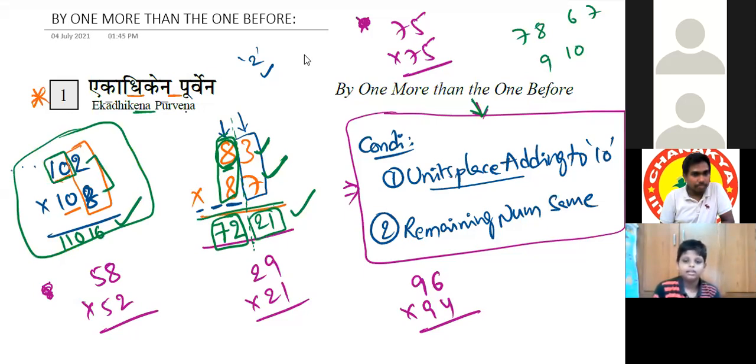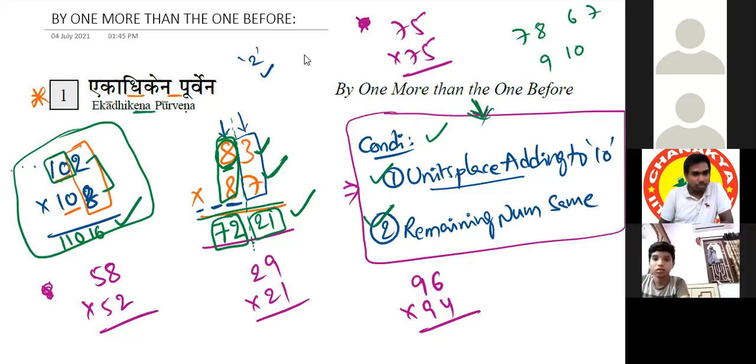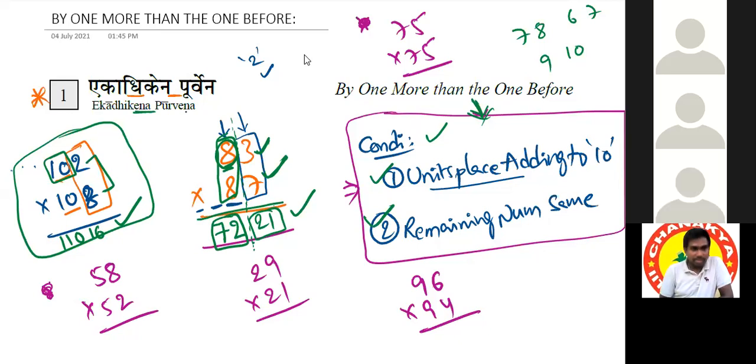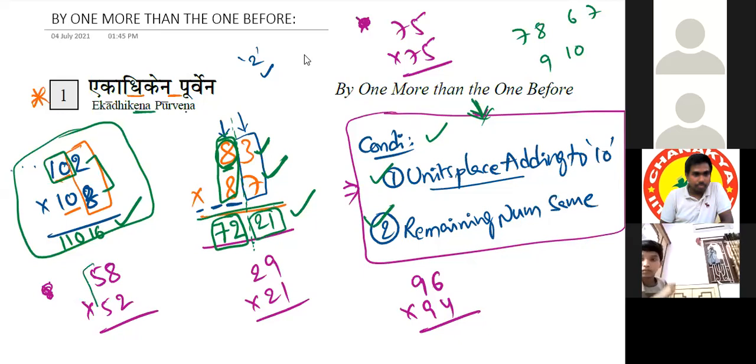Sir, I have a doubt. Yeah, tell me. Sir, it will be 94 into 74. No, because it is not satisfying these conditions. If these conditions are applied, then we can use the shortcut. Okay, sir. Which is common, we have to take the before number and after number and multiply with that number. Yes. Sir, can you explain 29 into 21? Yeah, I'll explain. Okay, I got your point. I will explain that also.